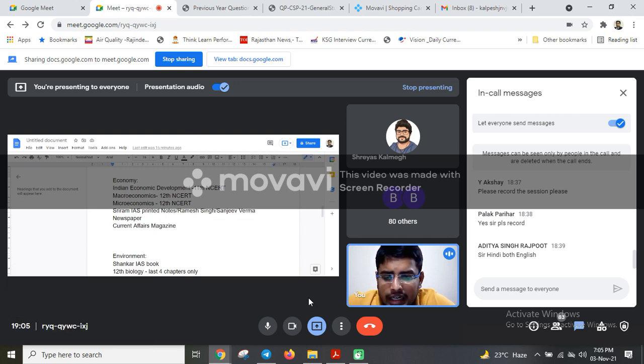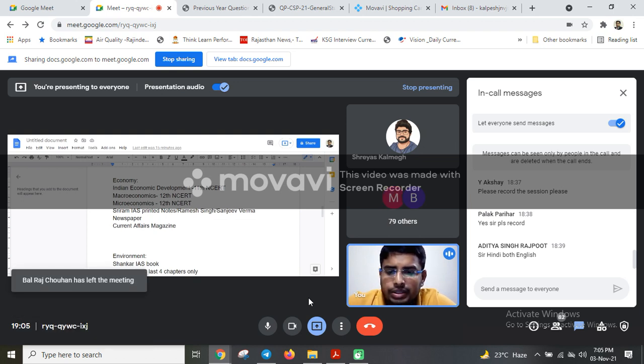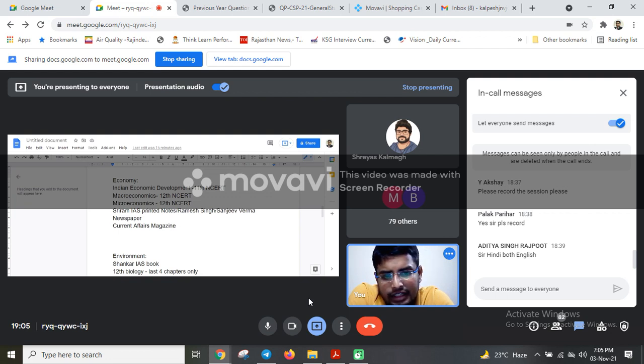And you asked about the depth of the material. You will get to know that after 2 or 3 readings. After 2 or 3 readings, then you will attempt the test series.